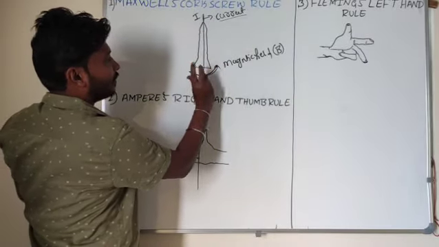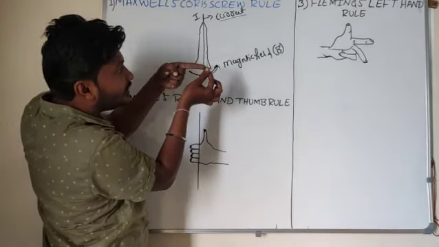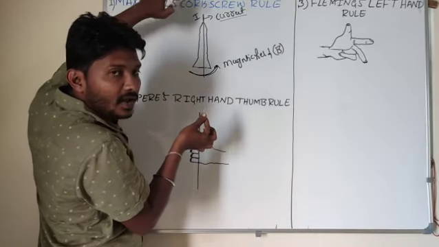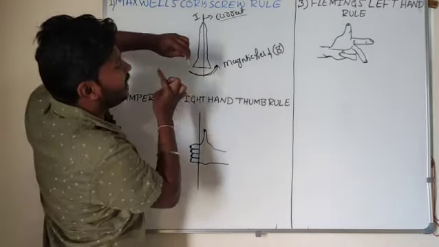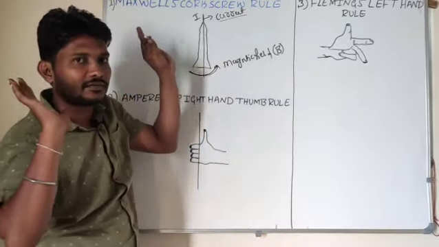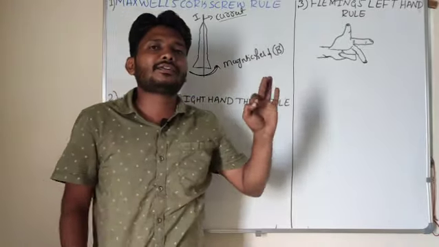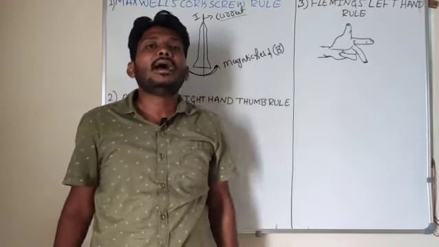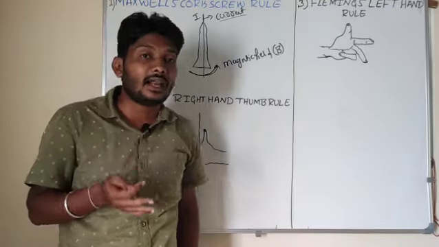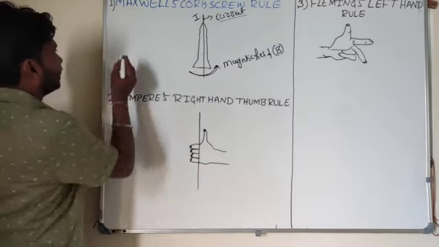If I rotate the screw like this, the screw moves upward. So the upward or forward direction represents the direction of the current, and the rotation of the screw represents the direction of the magnetic field.